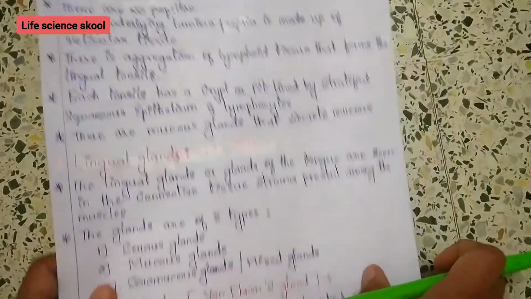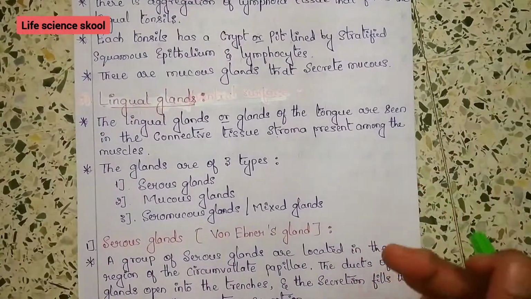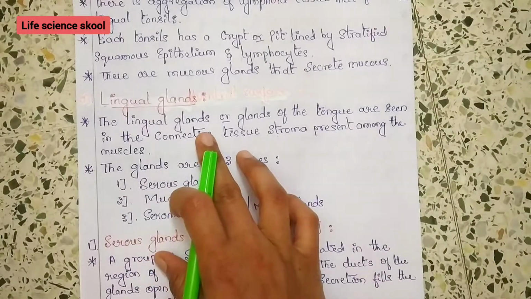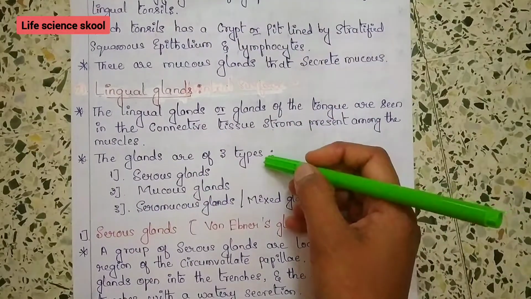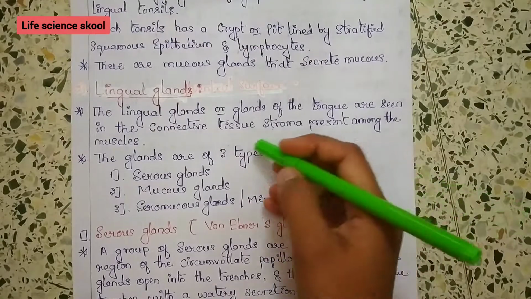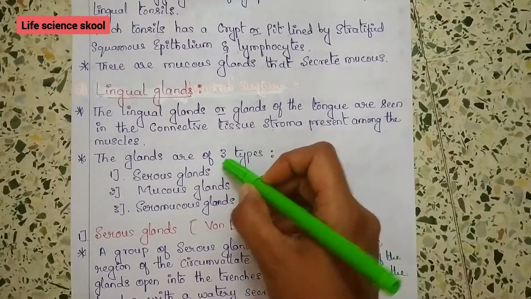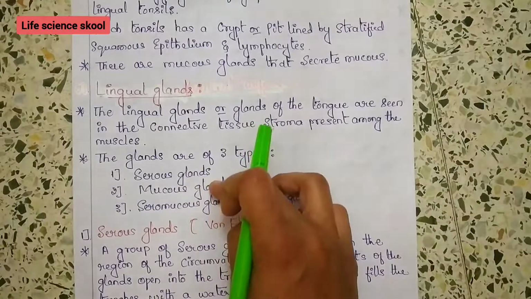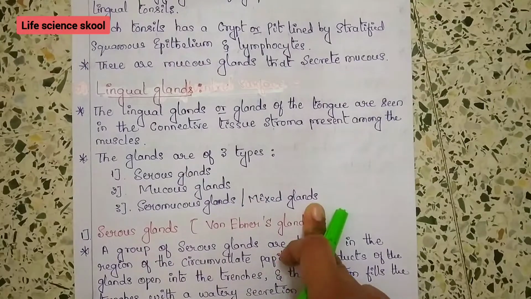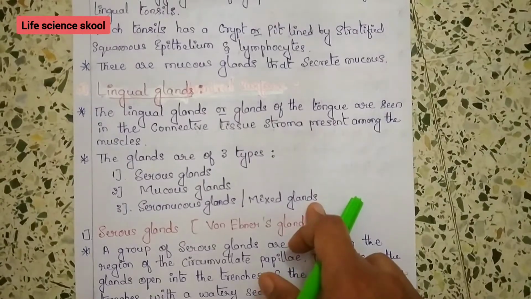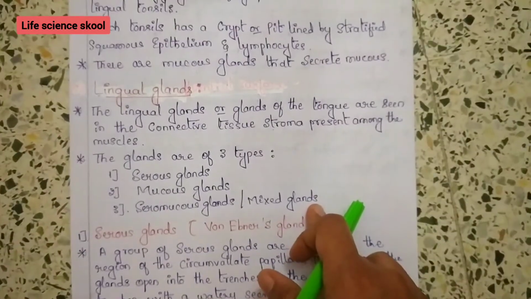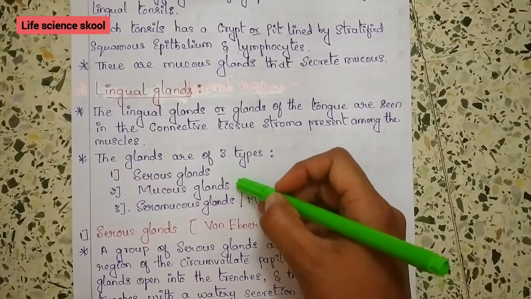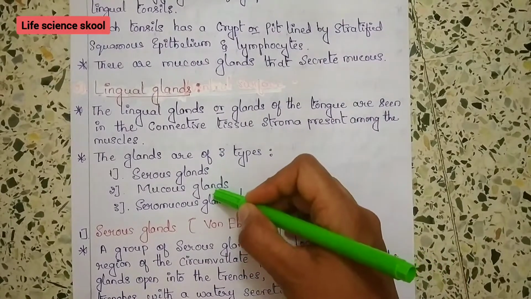Now we will look at the glands, because glands are very important. So now we will look at the glands of the tongue, or you can say lingual glands. Those glands of the tongue are of 3 types. As I mentioned before, 2 types, serous glands and mucous glands, and the third one is the seromucous, a combination of these two. So seromucous glands are mixed glands. This is very easy, you can remember it very easily. The first type is serous gland, the second type is mucous gland, and the combination of both is the mixed gland.